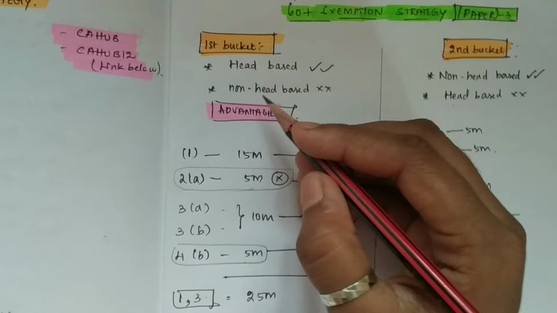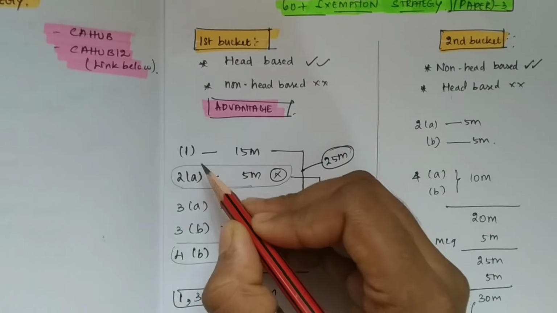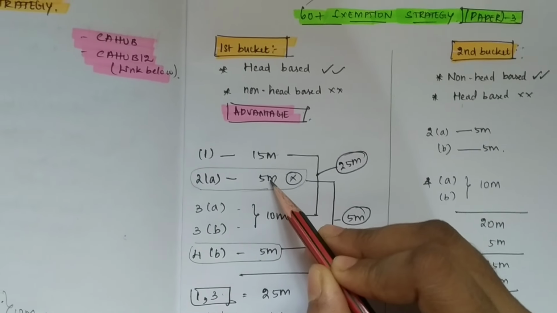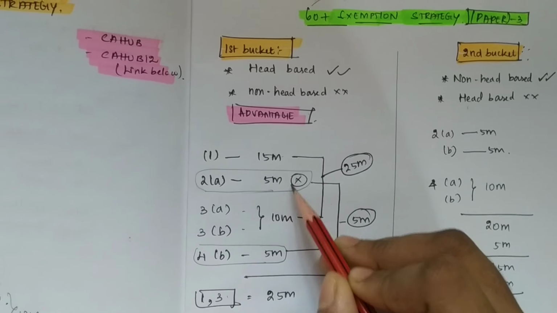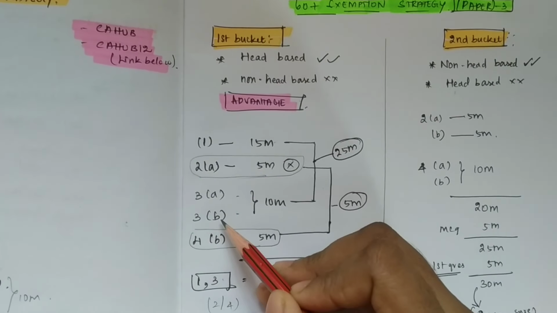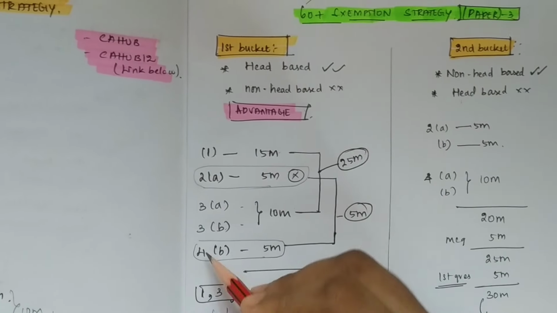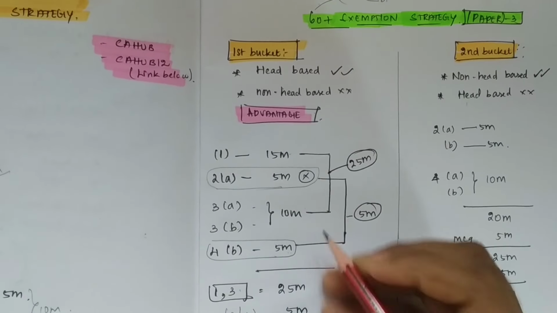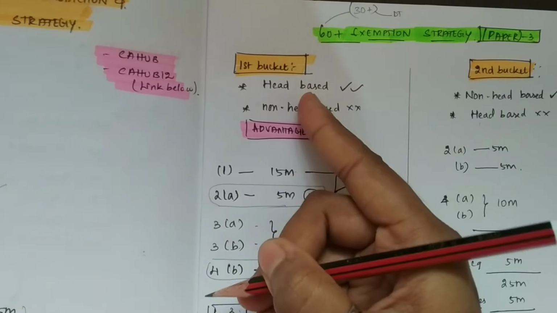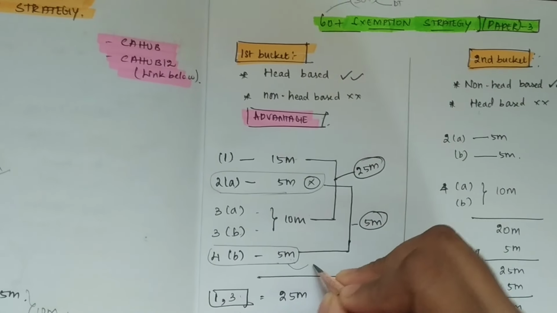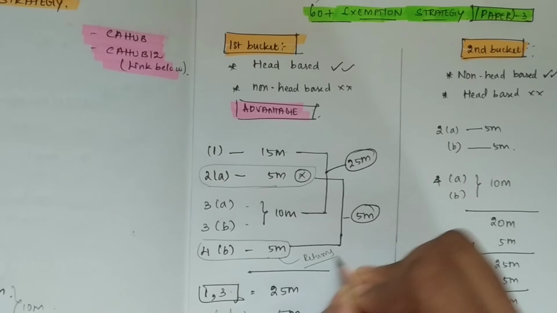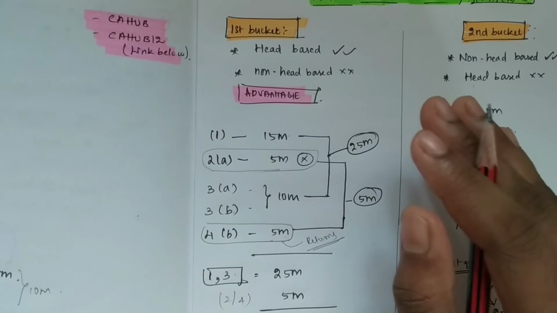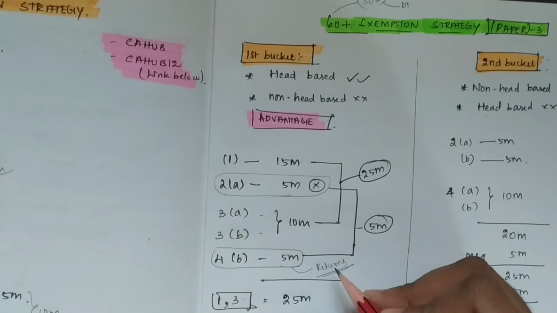Now let's see for the first bucket what I need to explain. First bucket, first question, 15 marks. 2A, either it will be coming or not, I don't know, but I have written 2A for 5 marks. 3A, 3B, for sure head-based chapter, 10 marks. 4B, 5 marks. 4B in the sense it is what? It is a written chapter. Even though it is a head-based category, I was adding you here with the written chapter, because it was a short question, guys. Doing a written chapter just for 4 to 5 marks, not a big deal. Okay? You can do it.